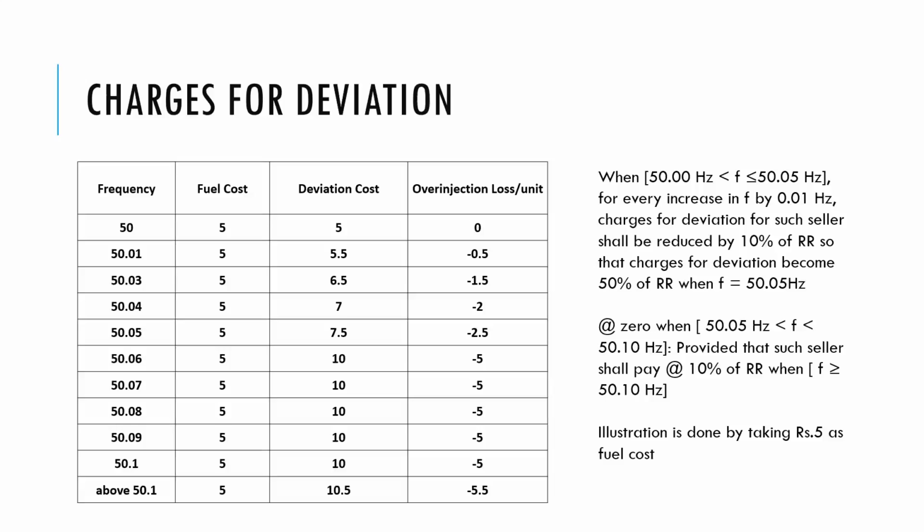Also, in addition, we have to pay 10% of our fuel cost as the penalty. Means our loss, considering the fuel cost of 5 rupees, would be 5 rupees 50 paisa. So that is the per unit loss a thermal station has to bear if it continuously over injects at 50.10 hertz, provided the fuel cost is 5 rupees.